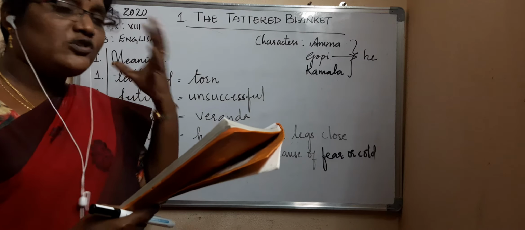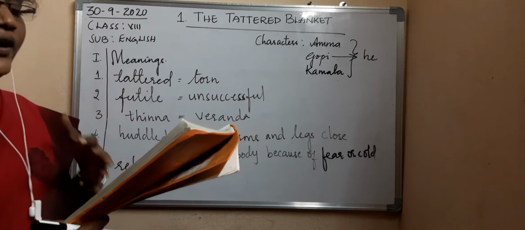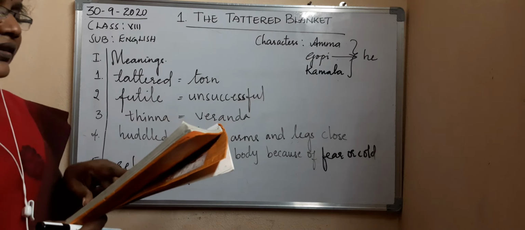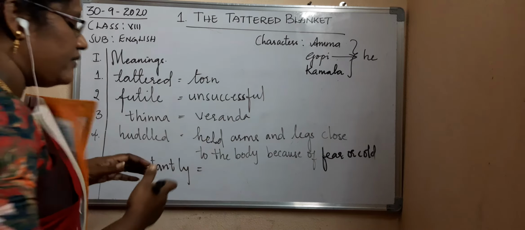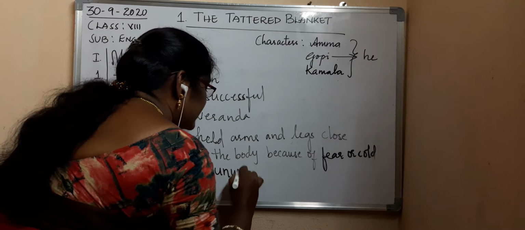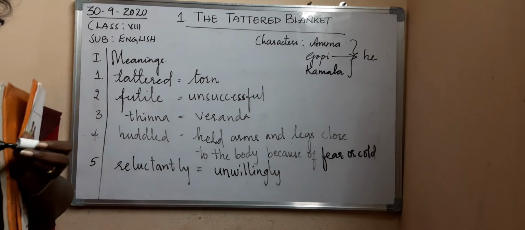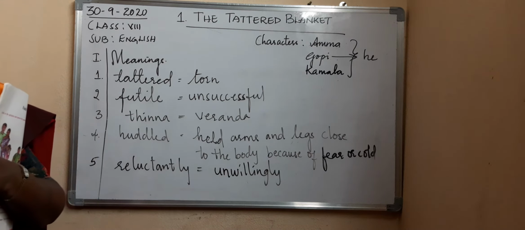So when her mother is saying, why don't you go and see who has come, actually she was not feeling good to see who has come. Why? Because she is a widow. So because of that, she moved reluctantly. What is the meaning of reluctantly? Unwillingly, without interest she moved from there. She is not interested to see who has come, because she was a widow.